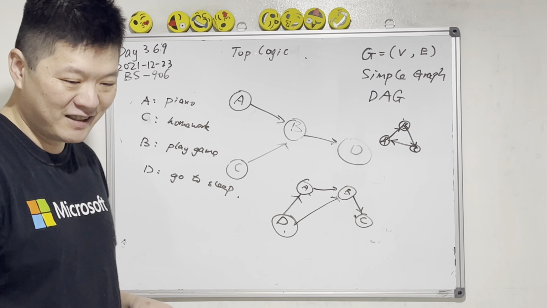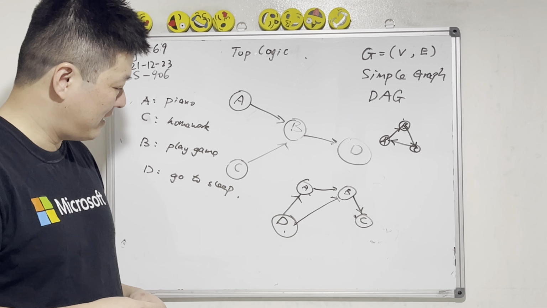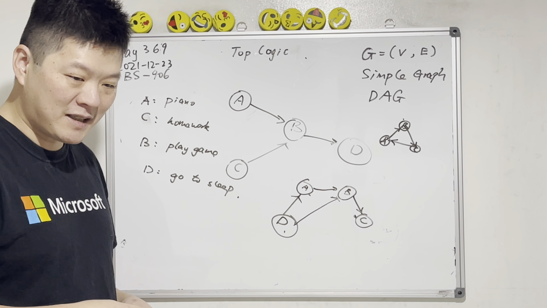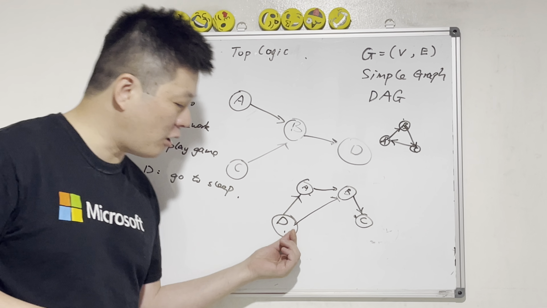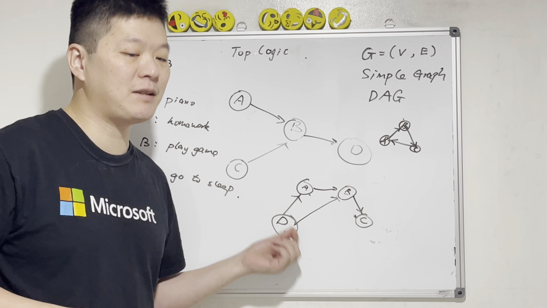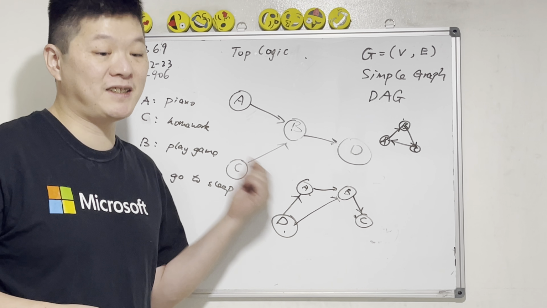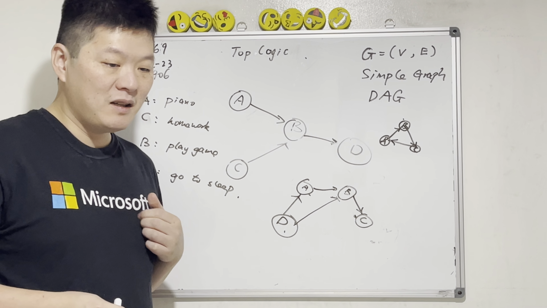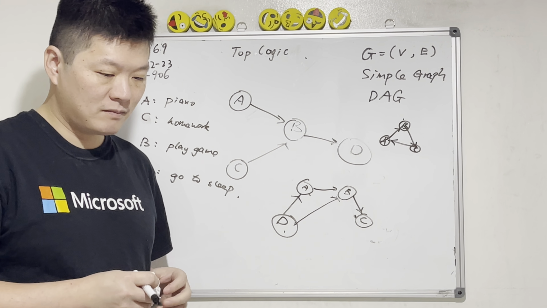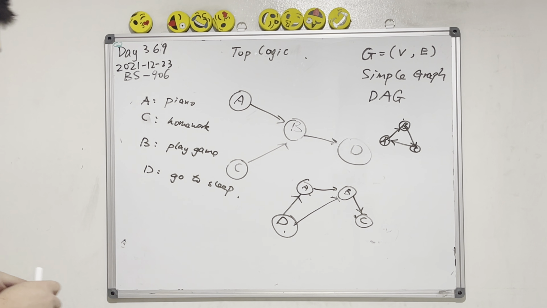D. Just D, yeah? D, A, B, C. Make sense? Okay, so we can start with D first, right? That's the minimum number of the notes. You can start at first, okay? And then B, then C, then go to sleep, play piano, play games.